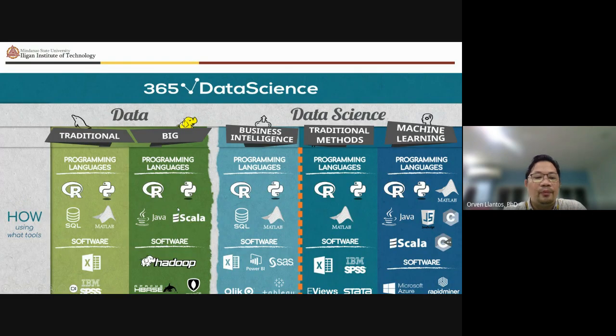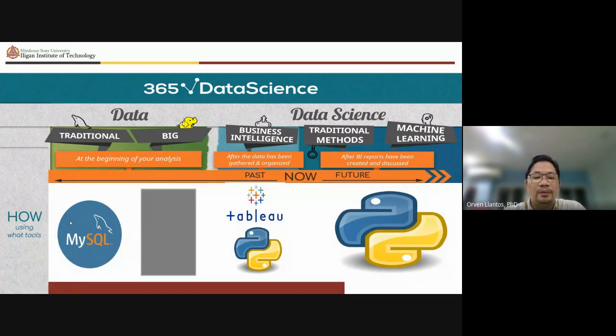There are plenty of tools available for either traditional or big data, but what we're going to use for our data is SQL. When we narrow down our tools for this subject, for our data source we will stick with MySQL, and also we can use comma separated values files.